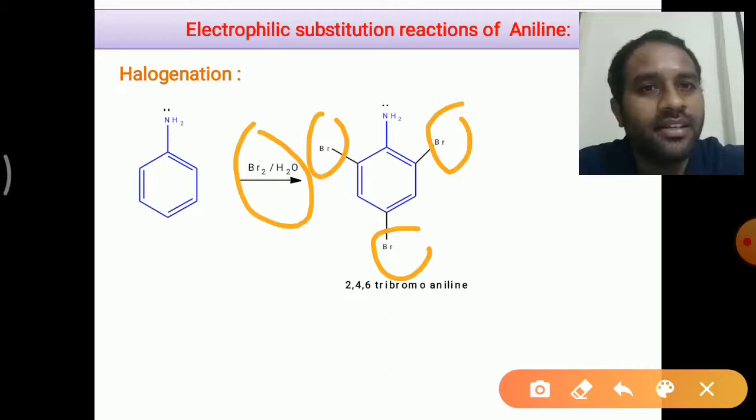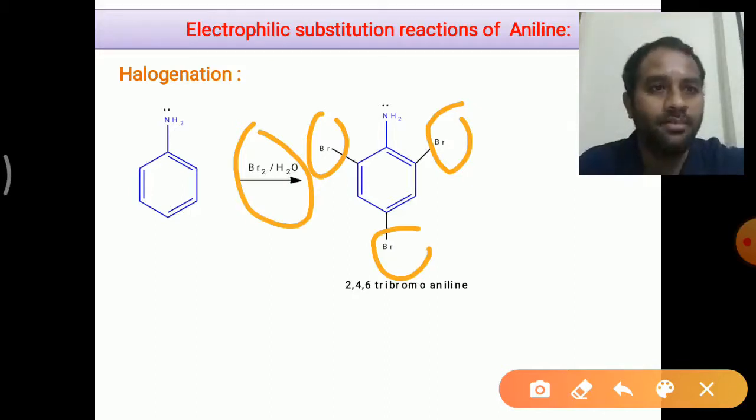If you recollect the electrophilic substitution on benzene, especially halogenation, generally the benzene will undergo halogenation at 1 position only to give bromobenzene as the product. But here in the case of aniline, because of the strong ring activating group like the NH2 group, it activates the benzene ring much more. Thereby, it undergoes electrophilic substitution rigorously at all the 3 positions. You see here, we have seen the formation of 2,4,6 tribromoaniline as the product.